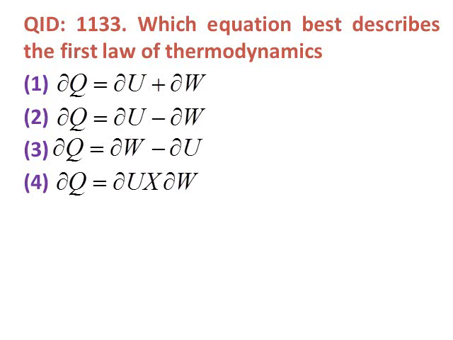Which equation best describes the first law of thermodynamics? Option number 1, delta Q is equal to delta U plus delta W. Second, delta Q is equal to delta U minus delta W. Option 3, delta Q is equal to delta W minus delta U. Option 4, delta Q is equal to delta U into delta W. The correct answer for the first law of thermodynamics is delta Q is equal to delta U plus delta W.